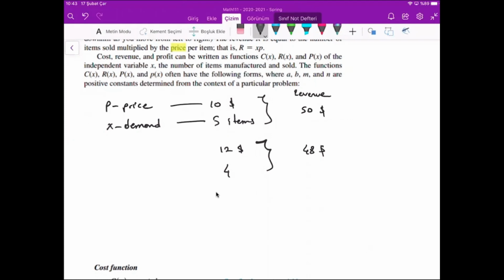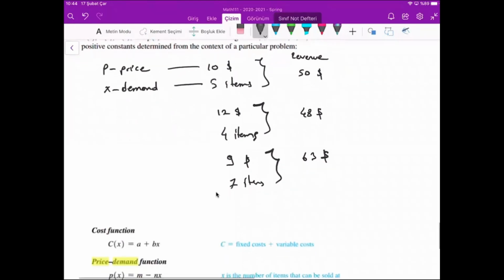For example, when the price is 9, maybe 7 items will be sold. So in that case, $63 will be your revenue. Or 6 items. Anyway, according to price, you cannot guess.